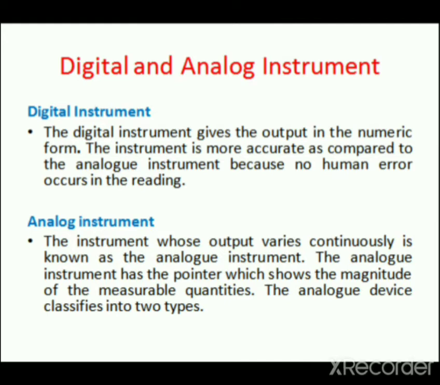There is no human error and the output is in the numeric form. The instrument whose output varies continuously is known as the analog instrument. The analog instrument has the pointer which shows the magnitude of the measurable quantities.